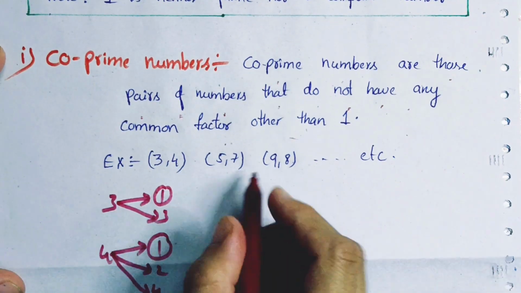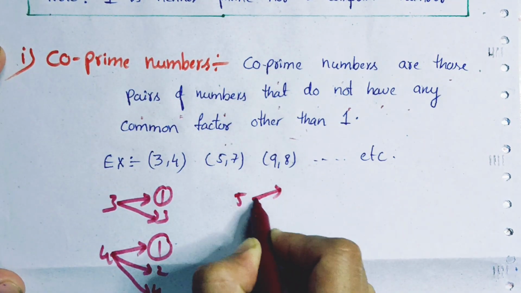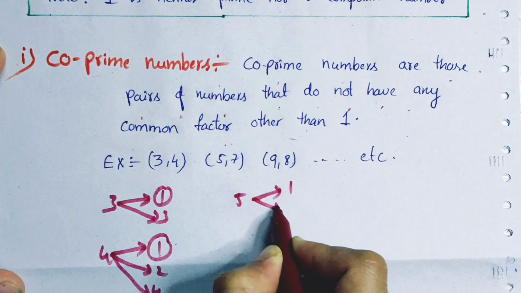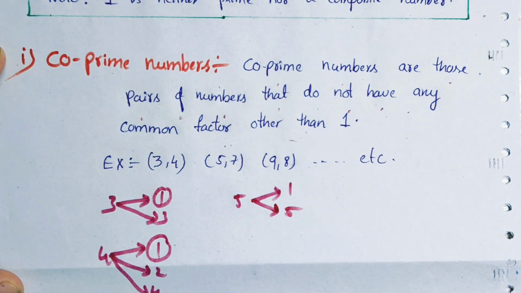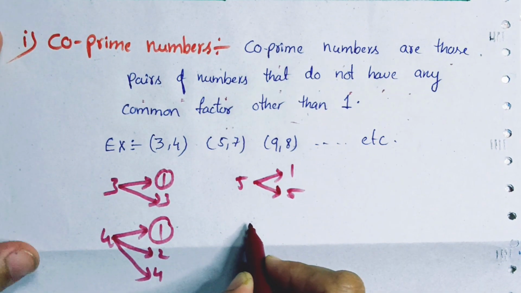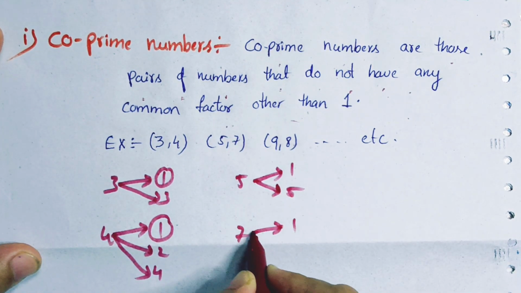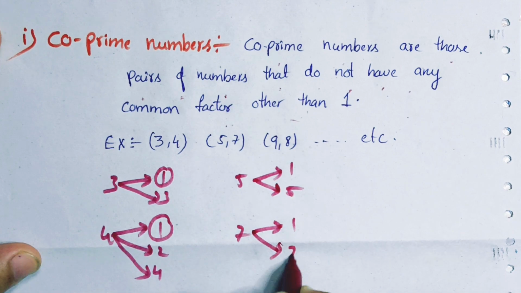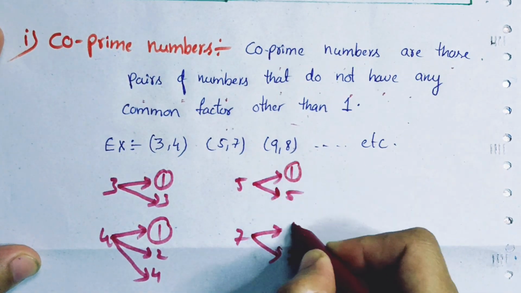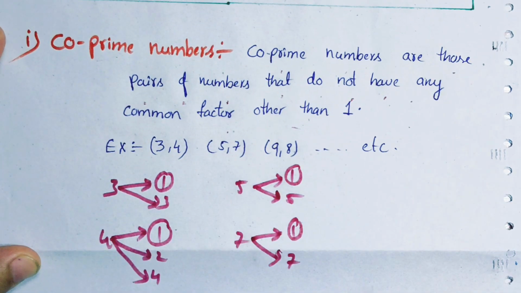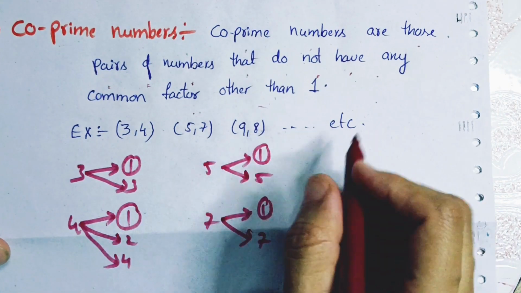Let's see the second example, 5 and 7. What are the factors of 5? 1 is a factor of 5 and 5 is a factor of 5. For 7, 1 is a factor and the other one is 7. So in both, 1 is the common factor. So 5 and 7 are co-prime numbers. Then 9 and 8.